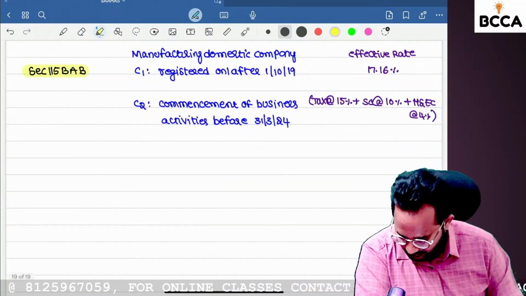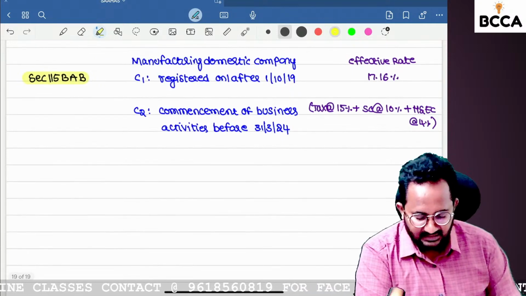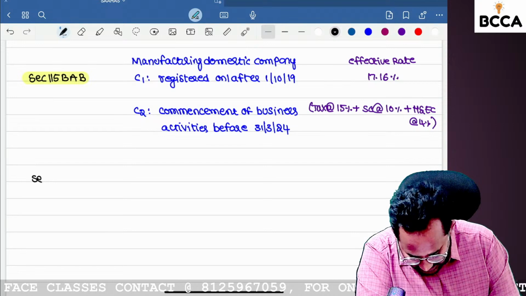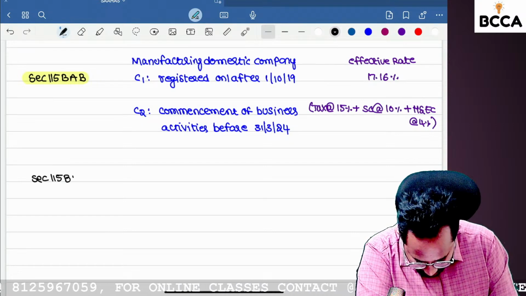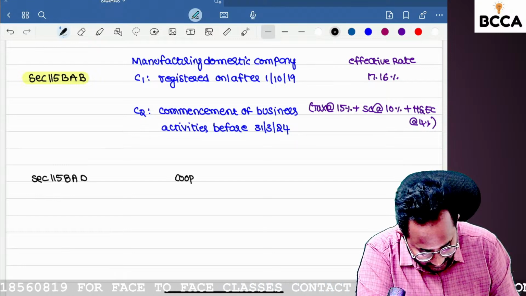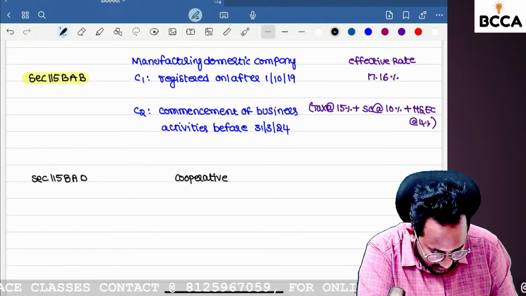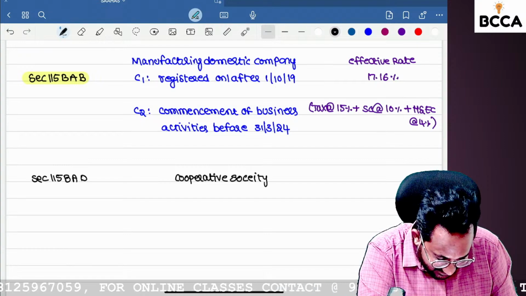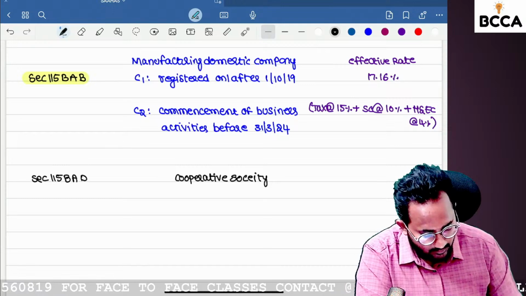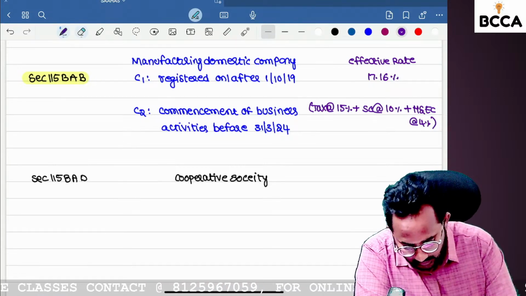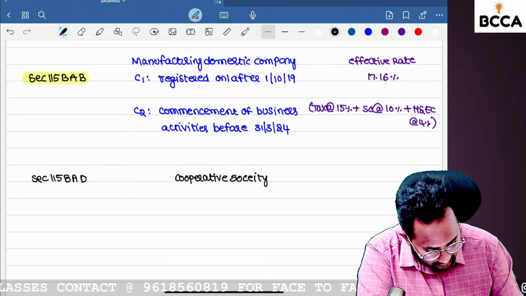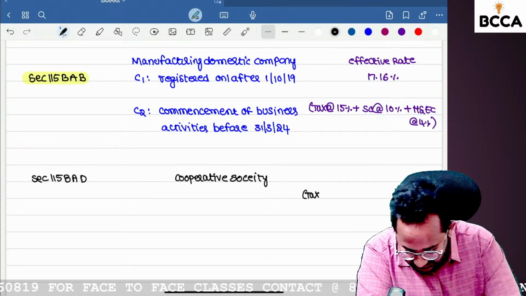Next one. In the person definition, all the persons are covered, but I want to know about 115 BAD. This is for the cooperative society, the resident cooperative society. A resident cooperative society can follow 115 BAD.